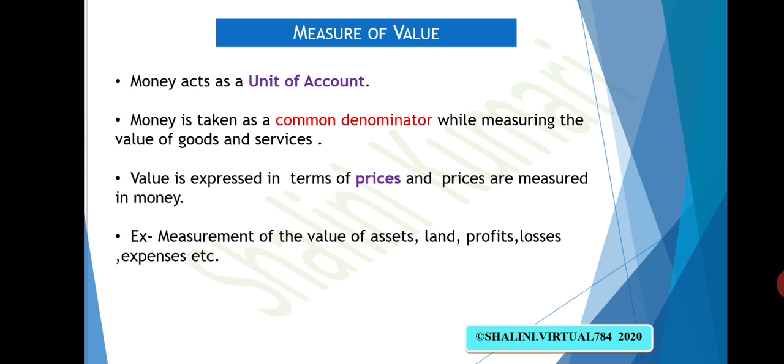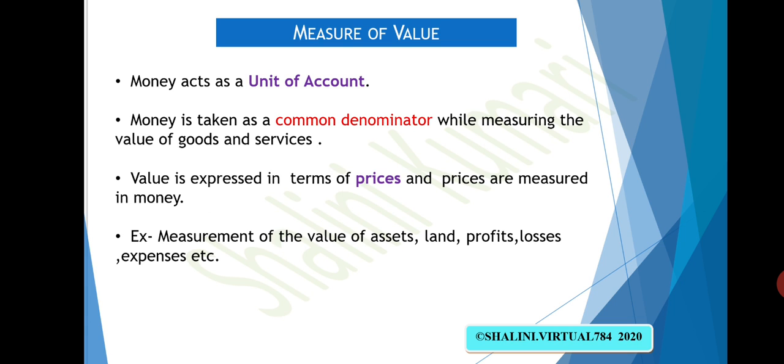If a commodity or service is highly valuable, it means it is of high price. So simply, price and value are directly proportional. If a commodity is more valuable, it carries more price in the market. So we are measuring the value of commodities in the form of price, and in turn in terms of money. Now measurement of the value of assets, land, profits, losses, expenses, all these are possible because we are using money as a unit of account.